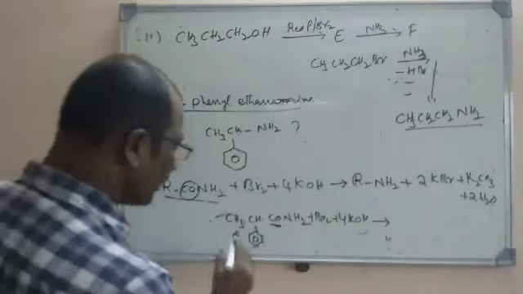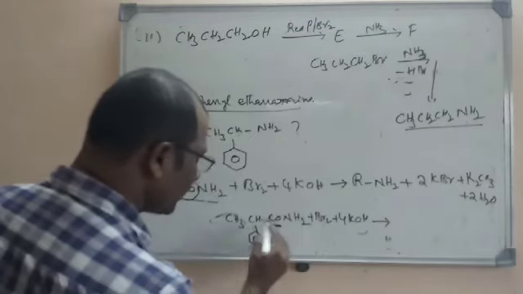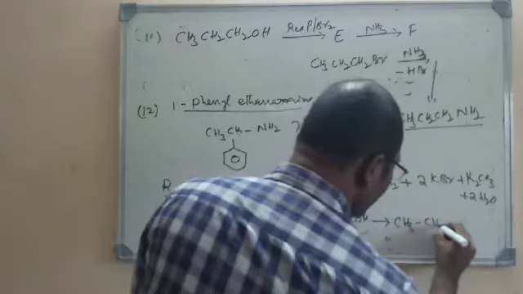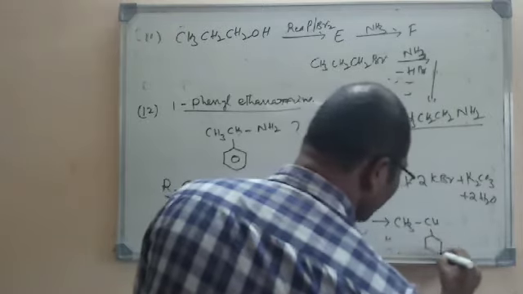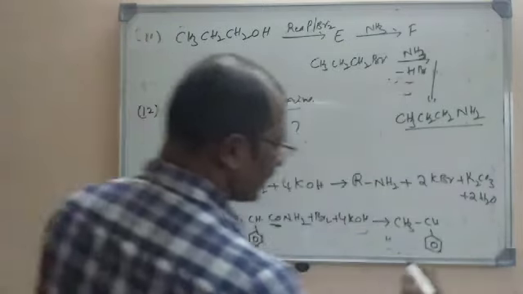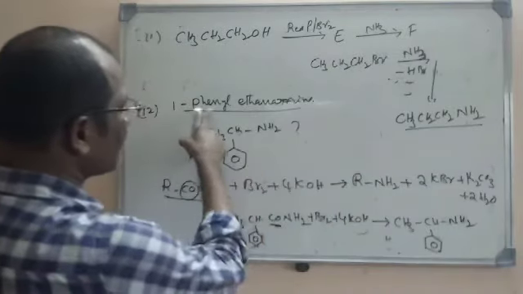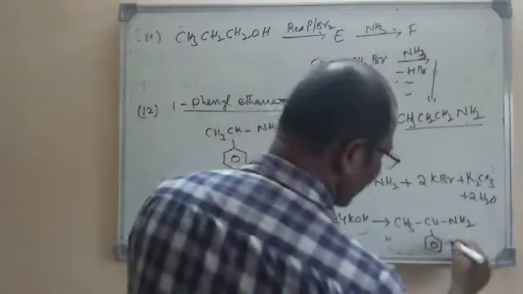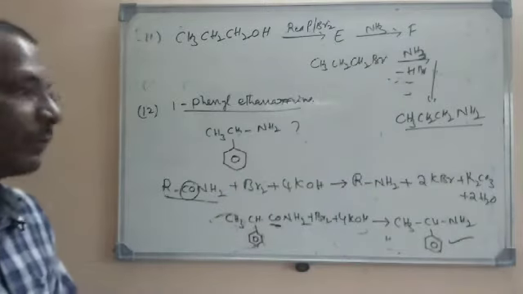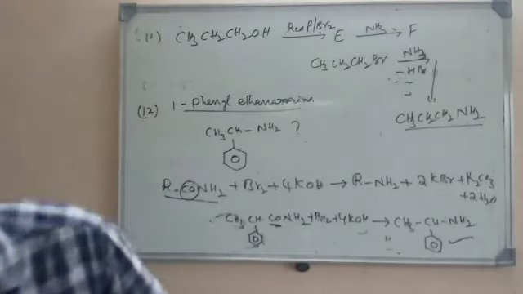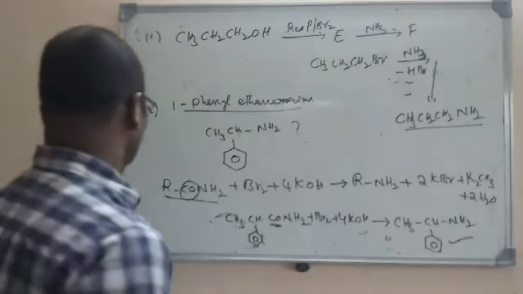Only R and H2 will be formed. That means here CO will be removed, and so we get CH3, CH and a phenyl ring here, that is a benzene ring, and NH2. So what are we getting exactly? We are getting 1-phenyl ethanamine in this reaction. So the first reaction itself will give us 1-phenyl ethanamine. So the first option itself is the right option.